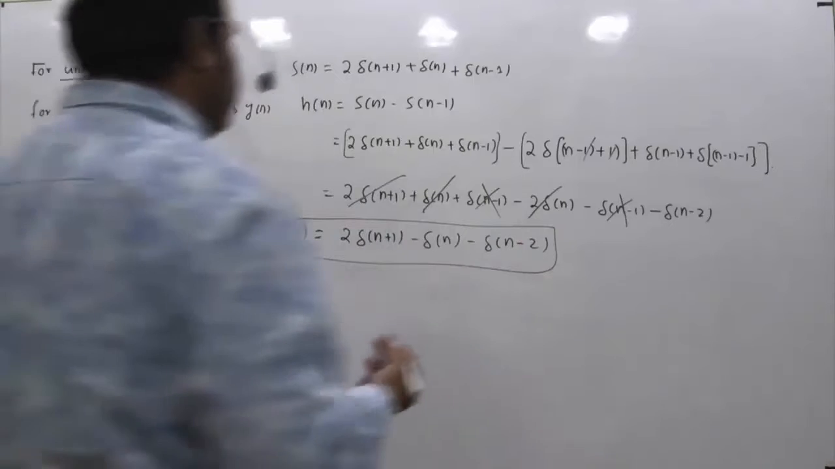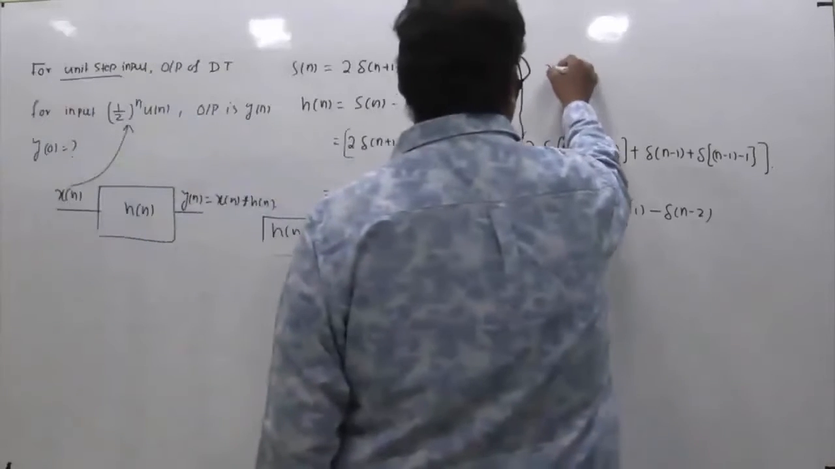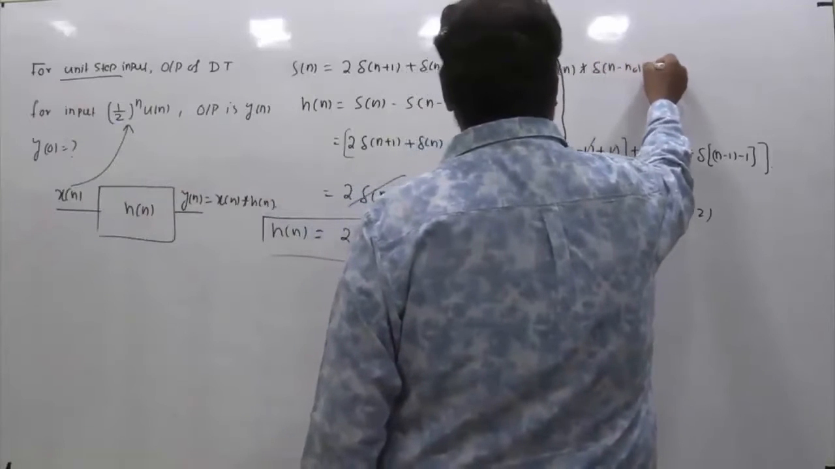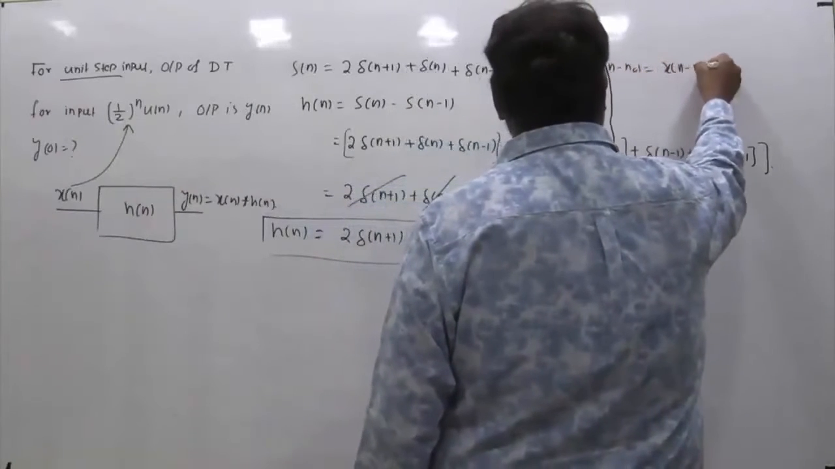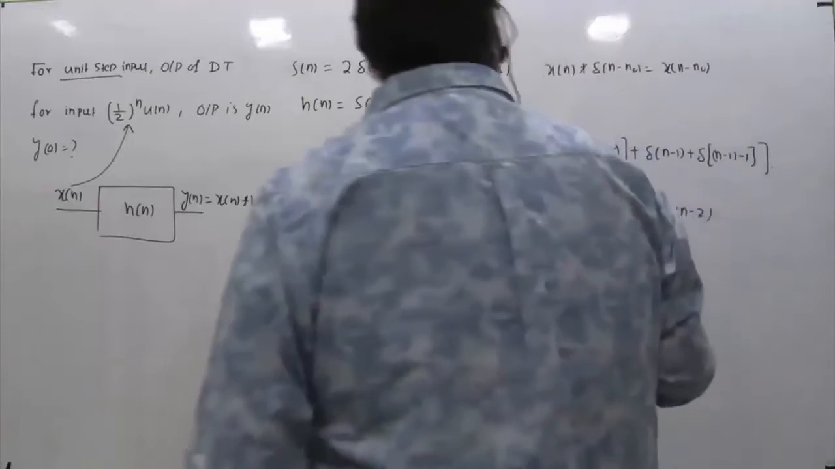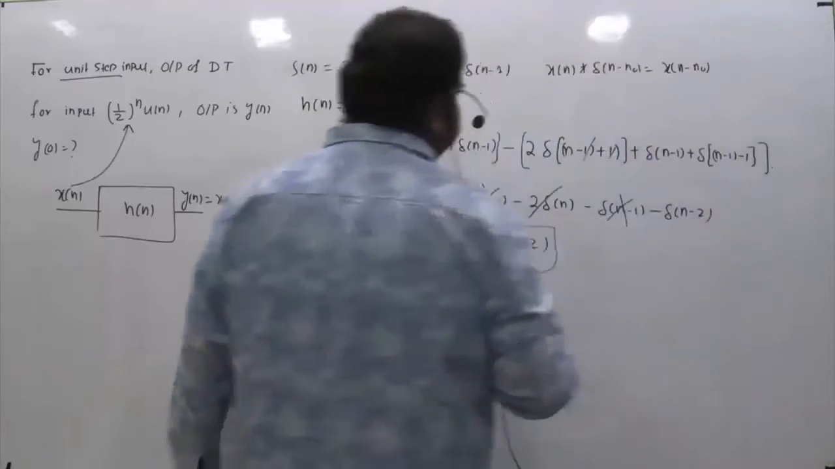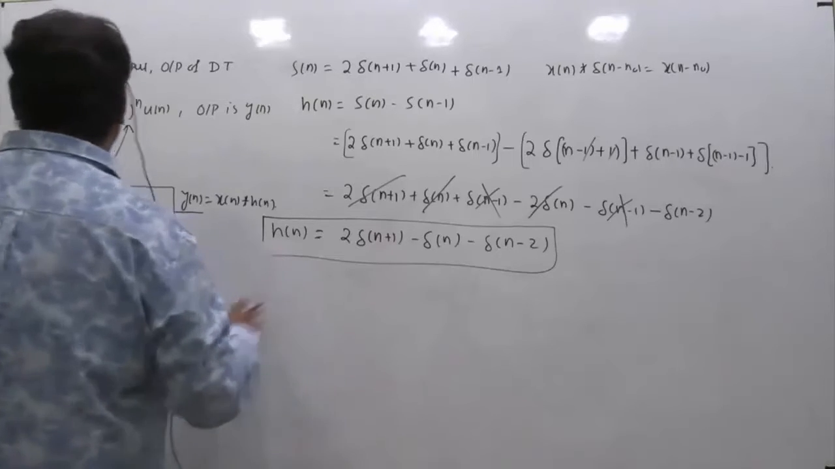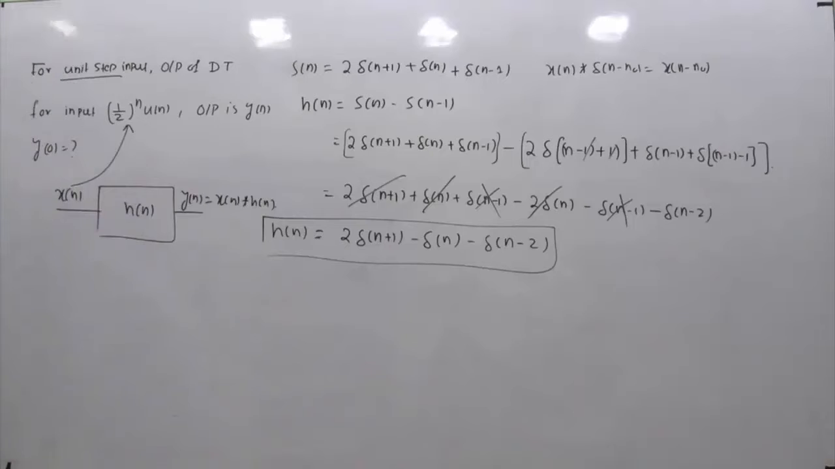And one more property will be helpful for us in this case. I think you know this. Any signal x of n convolved with delta of n minus n naught is given by x of n minus n naught. Any signal convolved with impulse signal becomes the same signal, and by shifting property x of n convolved with delta of n minus n naught is given by x of n minus n naught. So now in this problem we know the impulse response and we know the inputs. Then we have to find the outputs.